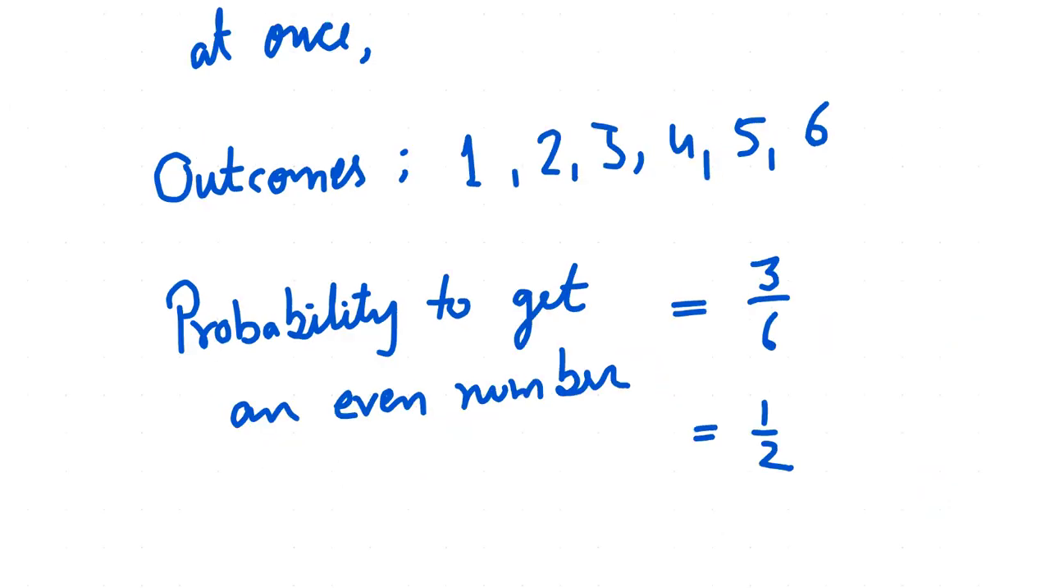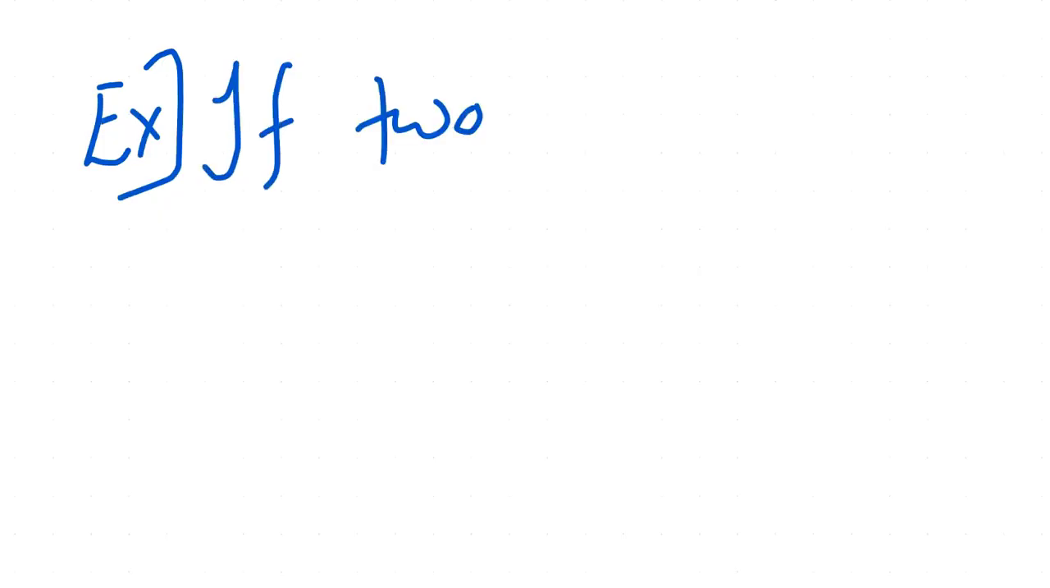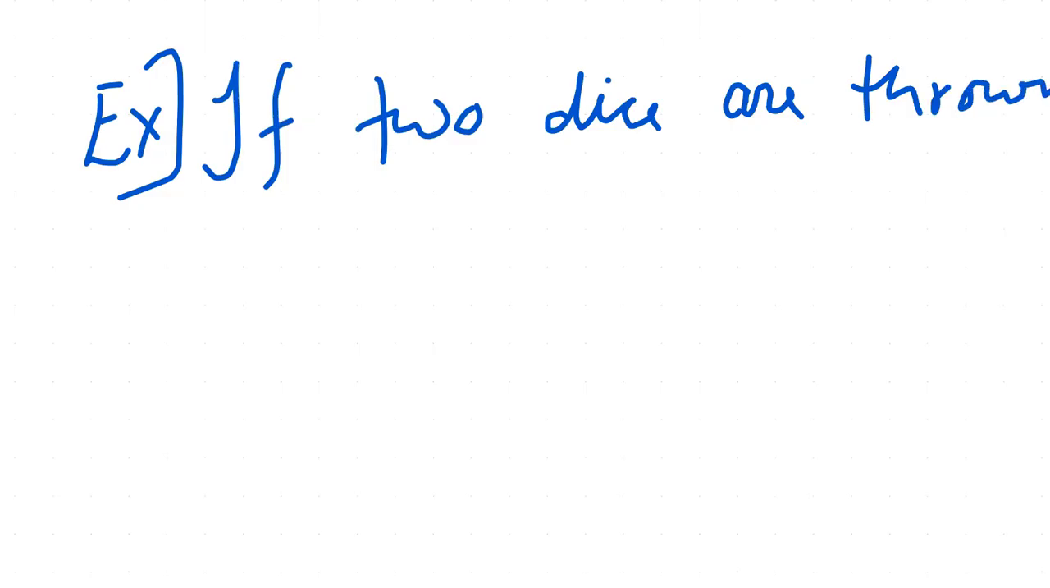Because for one die, there will be a short type of question. For 2 dice, they can give you a middle or long type of question. So let us do for 2 dice. If 2 dice are thrown together, then outcomes.